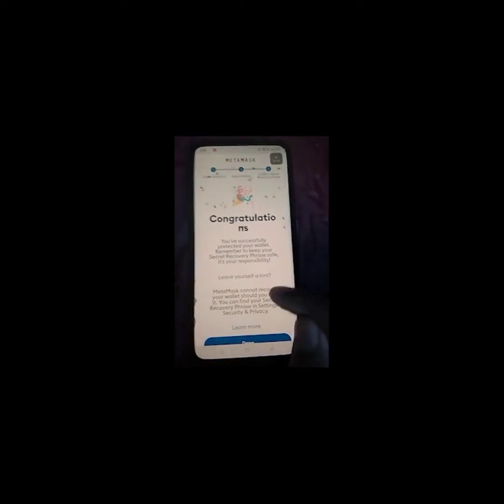Now click on complete backup and you have successfully created your MetaMask.